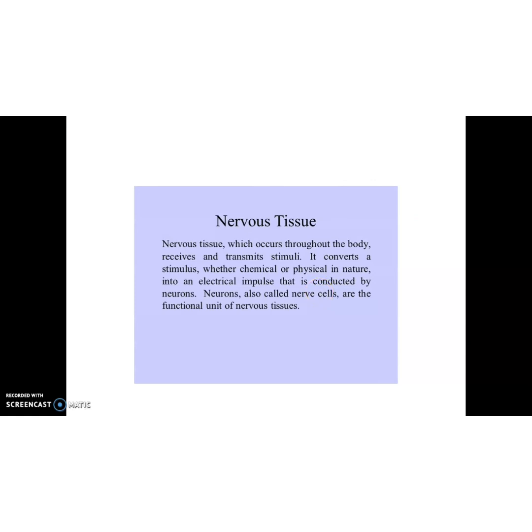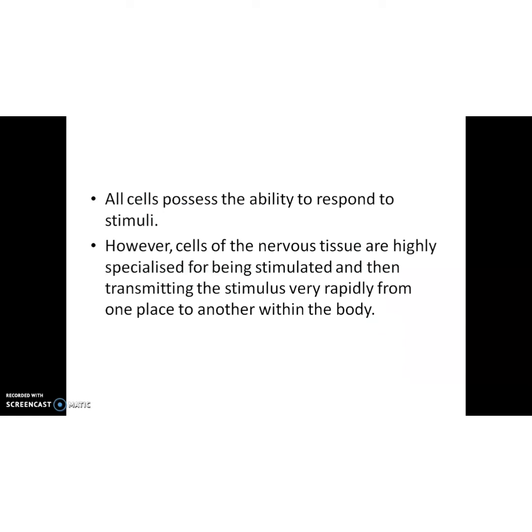So if the question is asked for 1 mark, what is a neuron? You should write: neuron, also called nerve cell, is the functional unit of nervous tissue. Okay, neurons are the functional cells of nervous tissue, and these neurons are also called nerve cells. Clear? Then every cell possesses the ability to respond to stimuli, isn't it? If anyone touches you, you will experience that touch, isn't it? Or different types of stimuli you will get, either physical or chemical.